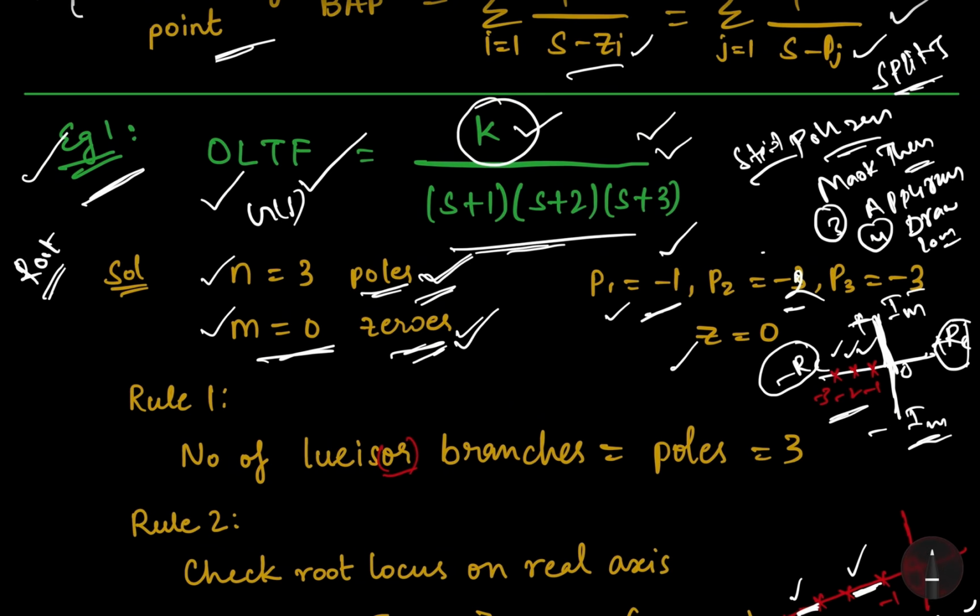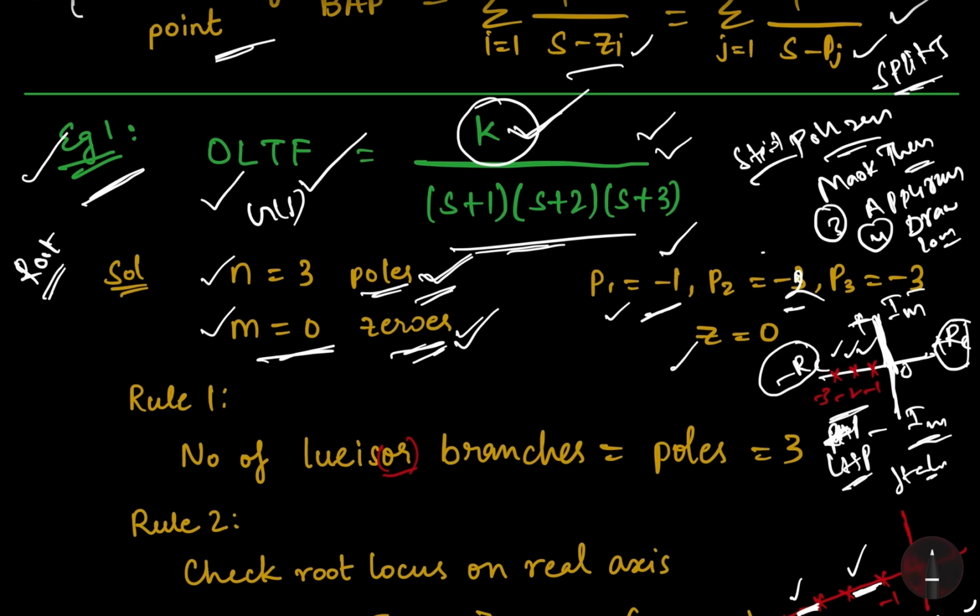Now observe carefully. All poles are in the left half of the plane. That means the system already looks stable, right? But as K changes, the behavior will change. That is what root locus shows, and that is what we are going to discuss here.